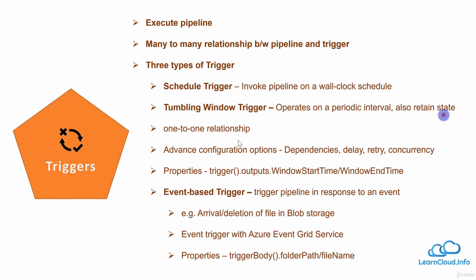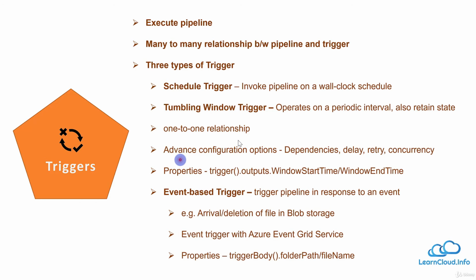So if the trigger is supposed to start at 10, but for some reason it starts at 10:15, the window start time, which we can access here as triggers dot output dot window start time, will remain 10, even if it is starting at 10:15. So that's why it is considered more reliable, and it retains its state. And as we just discussed, it is a one-to-one relationship. So we create a tumbling window specifically for a particular pipeline.